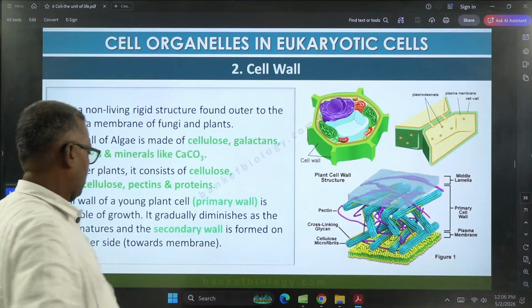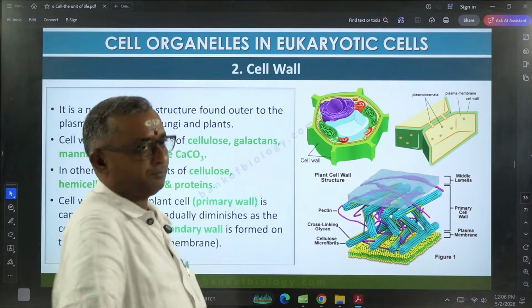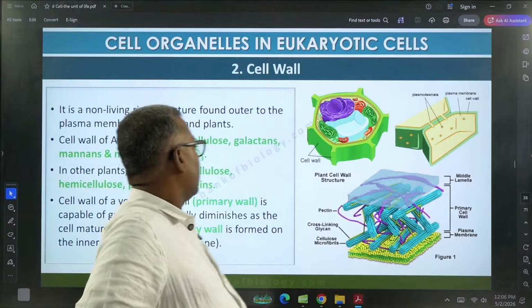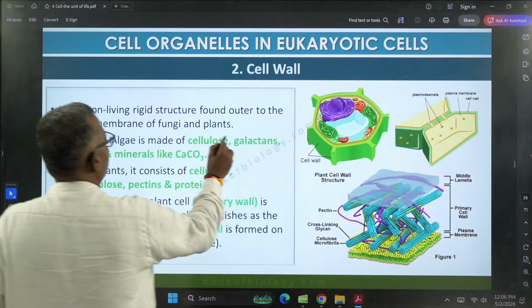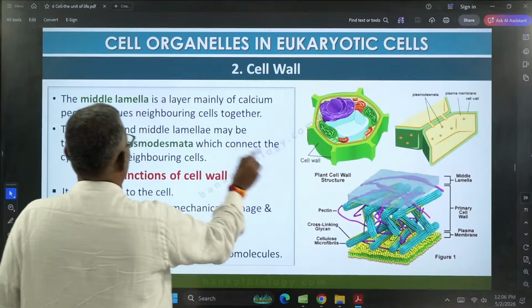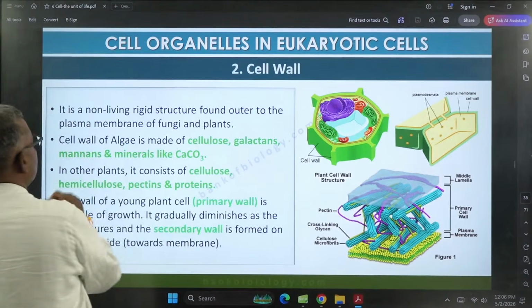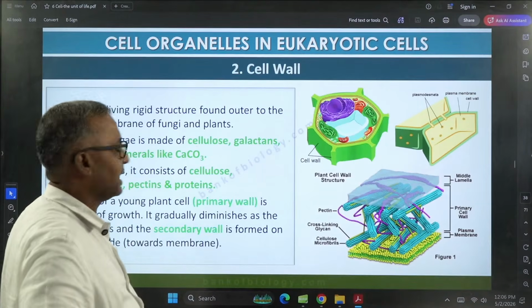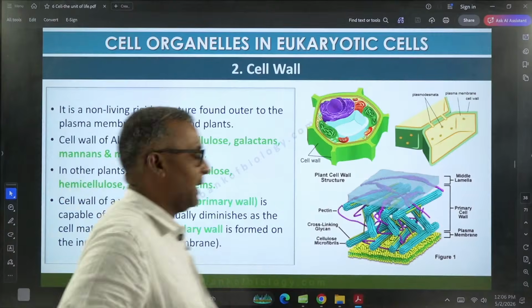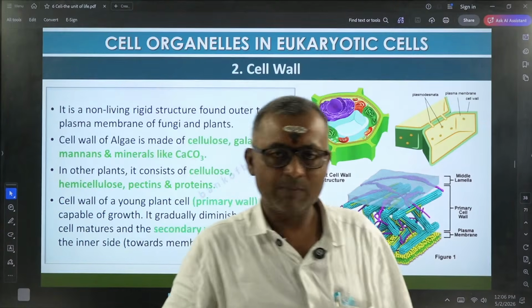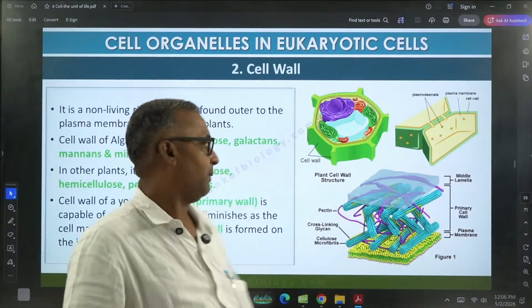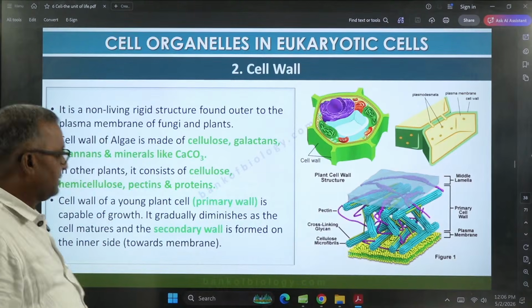And this cell wall, in case of algae, the cell wall is composed of cellulose, galactans, mannans and minerals like calcium carbonate. Whereas plant cells contain cellulose, hemicellulose, pectin and protein. In case of plant cells,